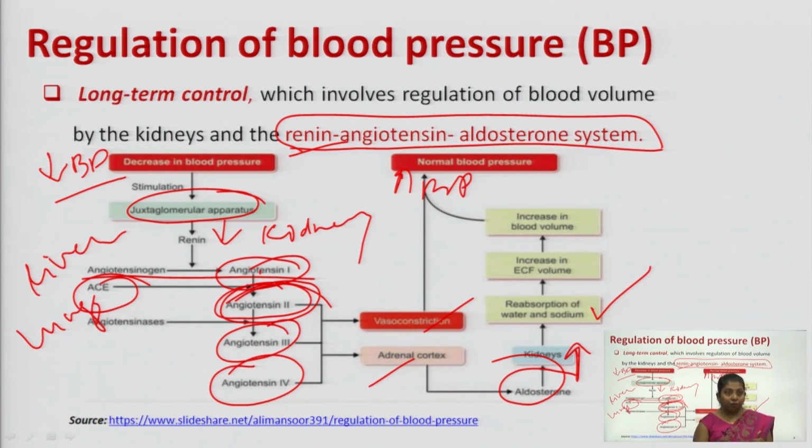So here we have talked about the regulation of your blood pressure, how your blood pressure is taken care of, whether in the short term or the long term, so that it should not fluctuate at each and every moment. So altogether our blood pressure is regulated with the help of baroreceptor reflexes and chemoreceptor reflexes. Then we have certain circulating hormones like epinephrine and norepinephrine, and in the long run it is the renin, angiotensin, aldosterone system. So these four phenomena together make up your blood pressure regulation.